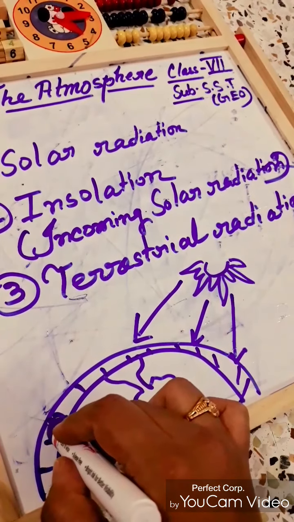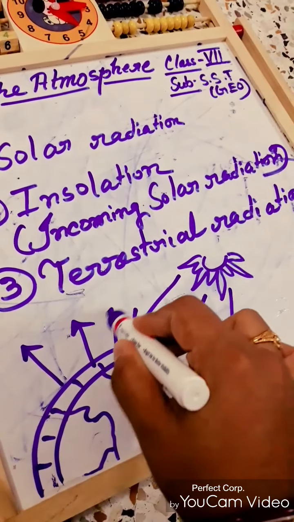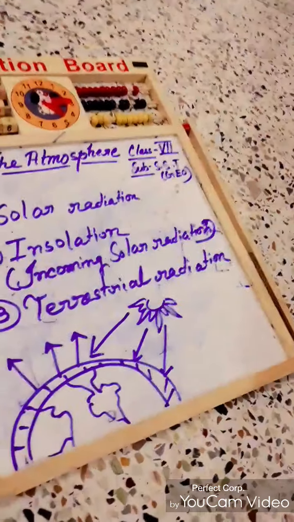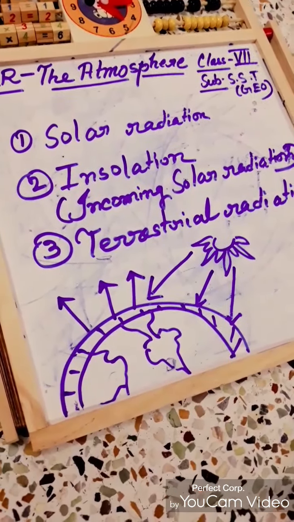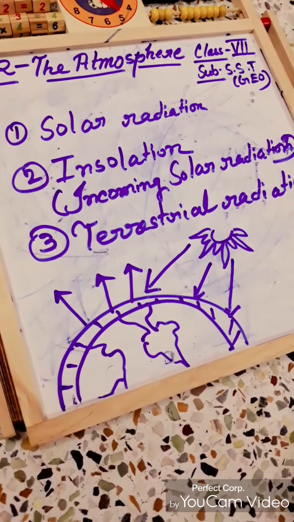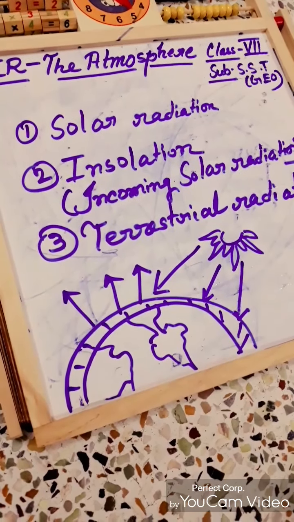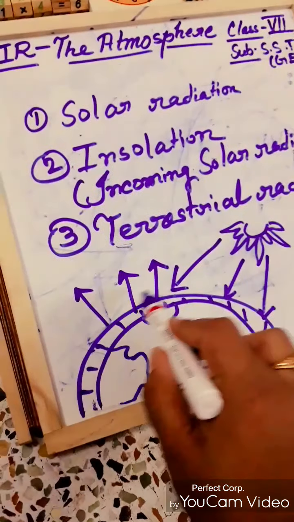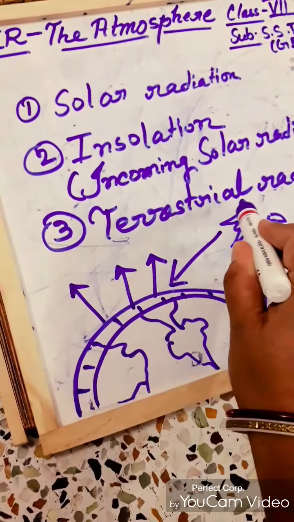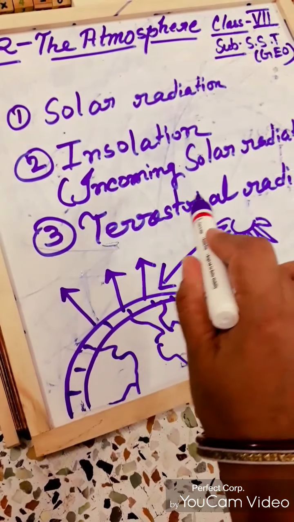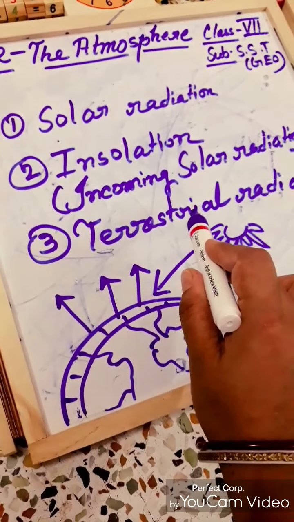And what about terrestrial radiation? The energy reflected from the surface of the earth. Because if our earth surface received 100% energy, it cannot absorb the 100% energy. So some amount of energy has to be released. The energy reflected from the surface of the earth and atmosphere is called terrestrial radiation. So these three types of radiation have a great important role for the atmosphere.